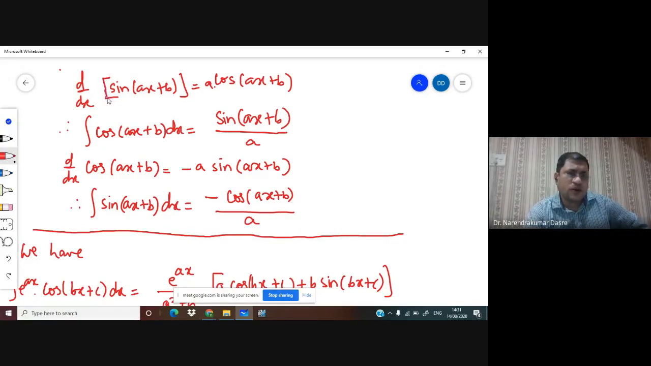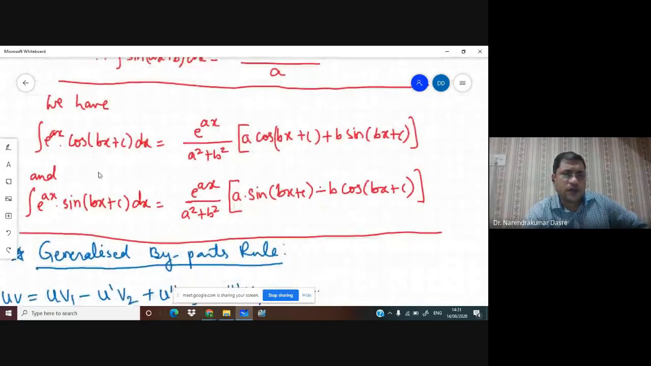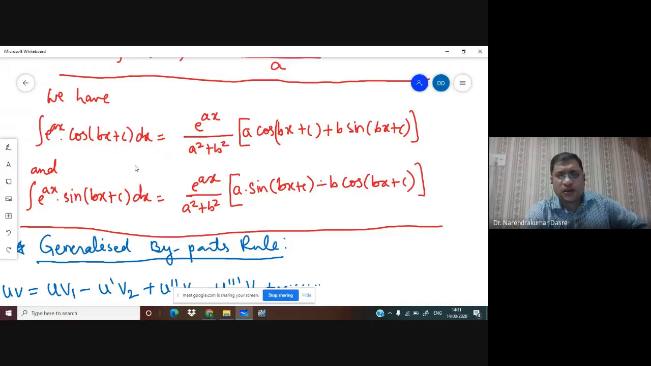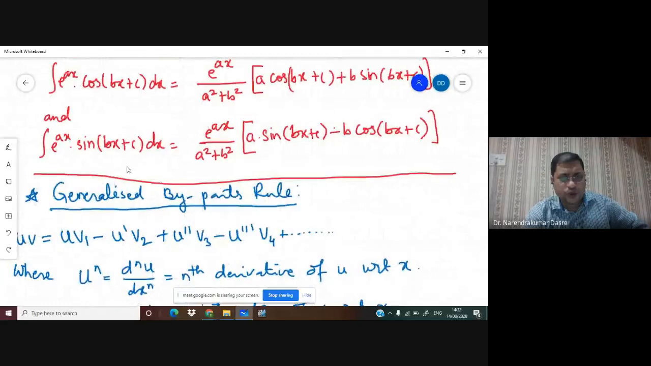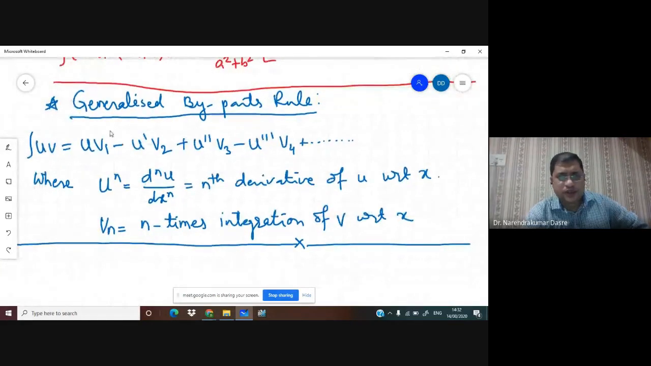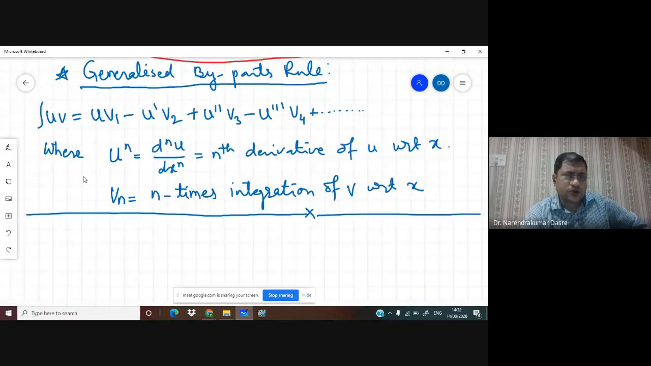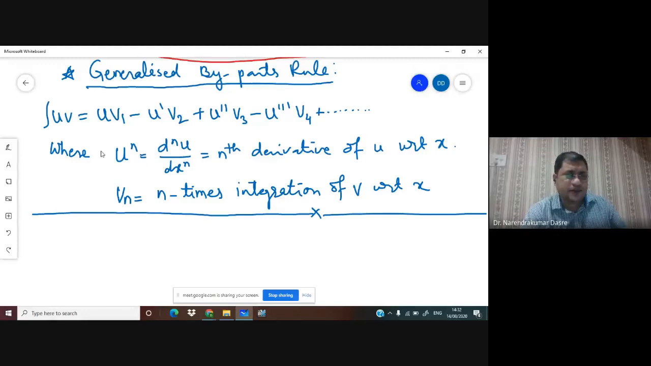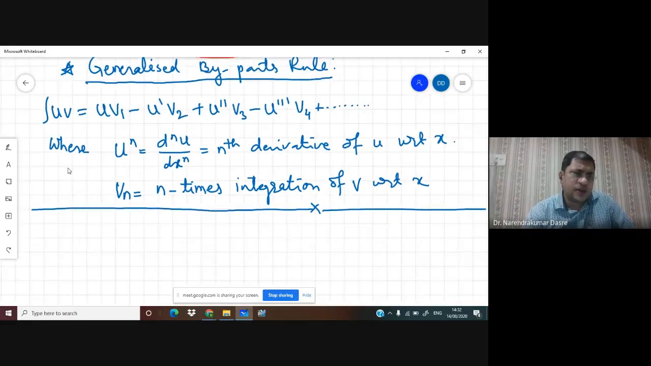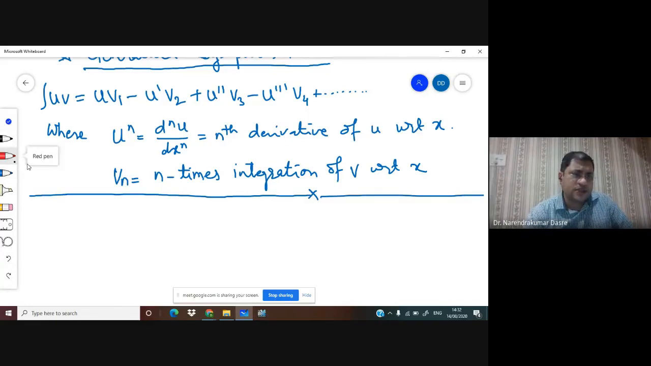Now we also have the formula with the exponential function and a trigonometric function. This formula you have already proved, but now we have to use it, and now we have the generalized by parts rule. This by parts rule you can use in one go and find out the terms once only, so you don't have to use the generalized by parts rule again and again. So here, the hierarchy for how we decide u and v is